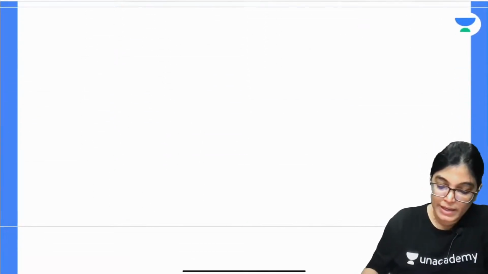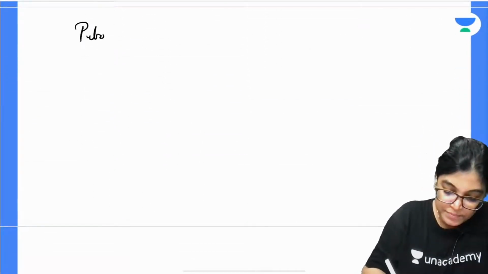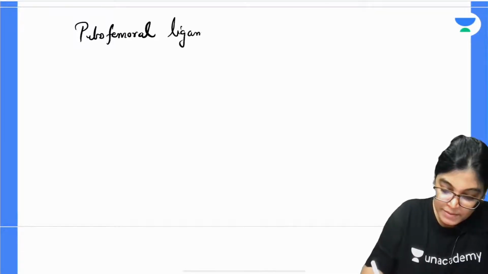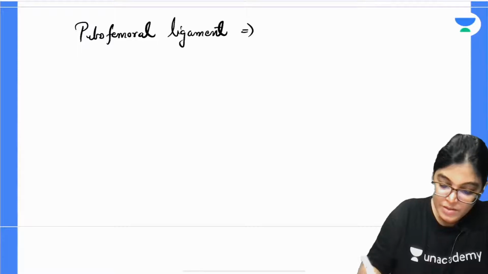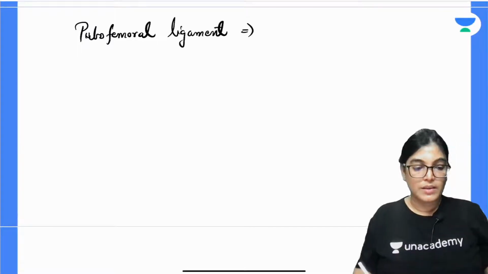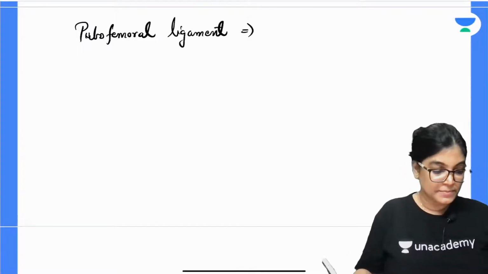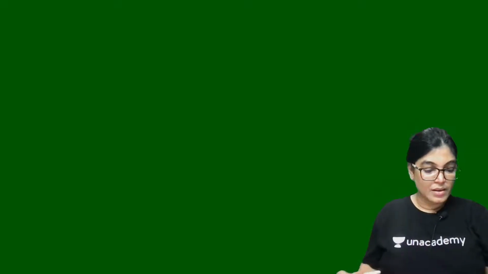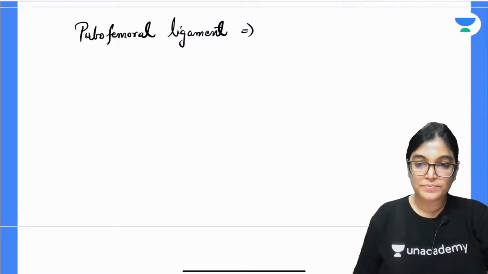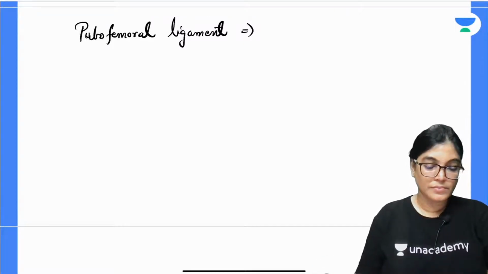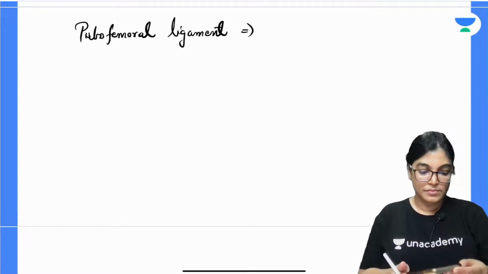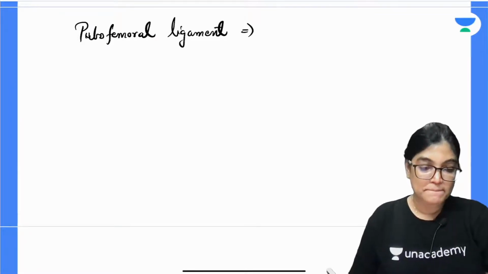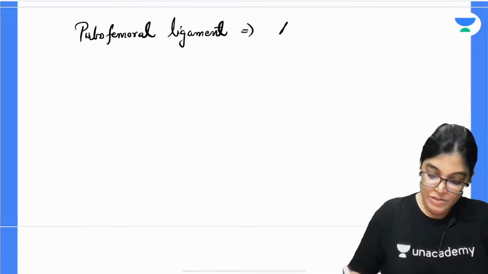Now, when we are talking about the pubofemoral ligament, the pubofemoral ligament is triangular in shape.